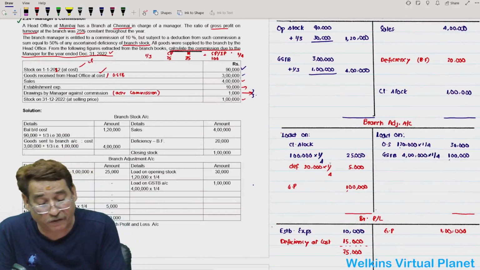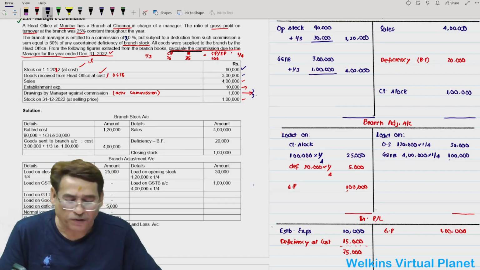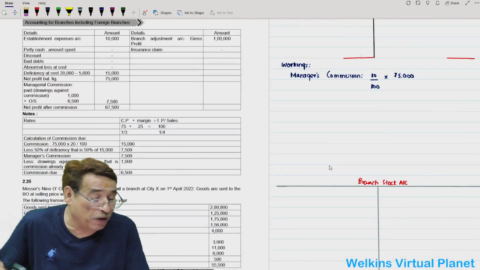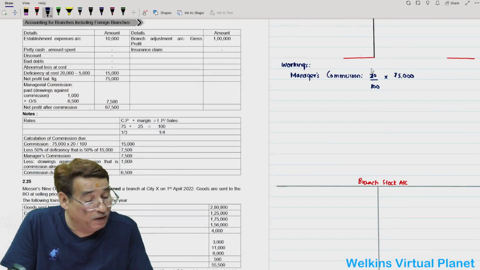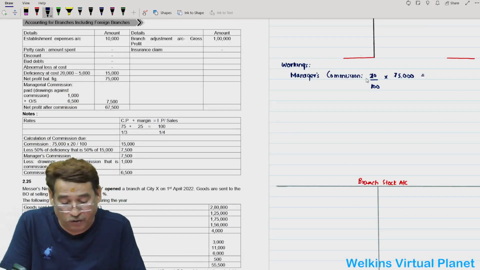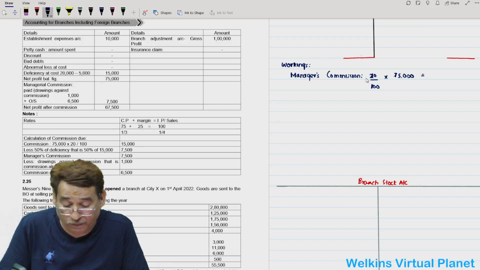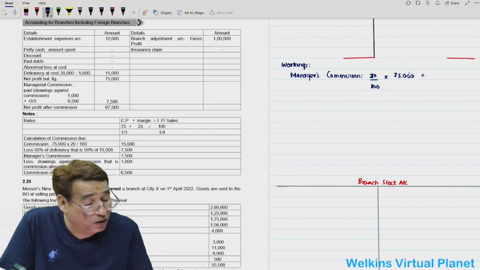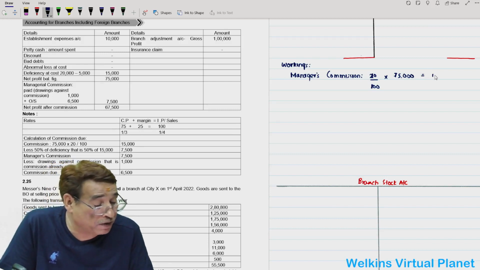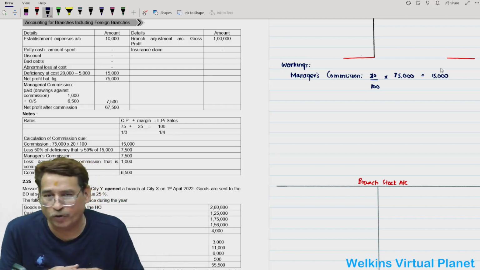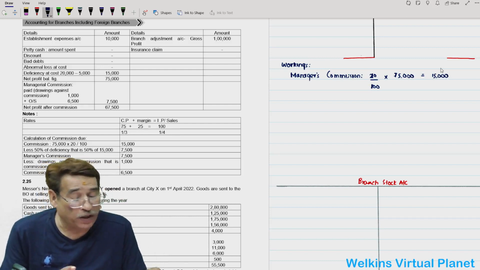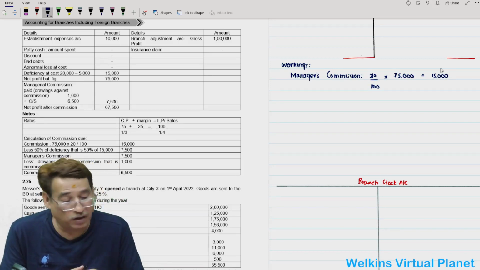Manager is entitled to a commission of 10%. Actually you just rectify, it is 20%, I think so. I think there is a misprint. Anyway, no problem. Whatever percentage is given in the question, you simply apply here. So presuming that manager's commission is 20%, I made it 20% so that it strikes with the answer. That's all. So if 20%, I will compute 75,000, his commission comes to 15,000. Supposing that manager is given 20% commission instead of 10%, which we were talking about earlier. So 20% of 75,000 is 15,000, no doubt.